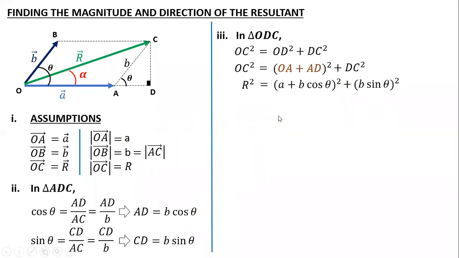After that, I need to apply the expansion of A plus B the whole square as A square plus B square plus 2AB. So this becomes A square plus 2AB cos theta plus B square cos square theta, because 2AB means 2AB cos theta. And the last term, B sin theta whole square, is B square sin square theta.